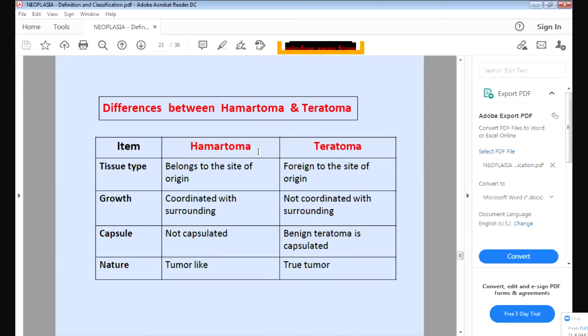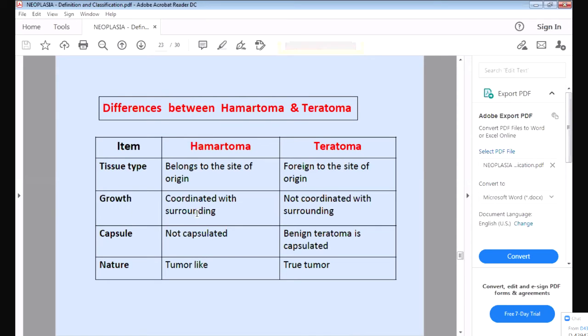So what is the difference between hamartoma and tumor? Like teratoma is a tumor, right? Teratoma is a tumor and hamartoma is not a tumor. So hamartoma belongs to the site of origin, whereas the teratoma is foreign to the site of origin. It is not from the site, it develops from the germ cells.